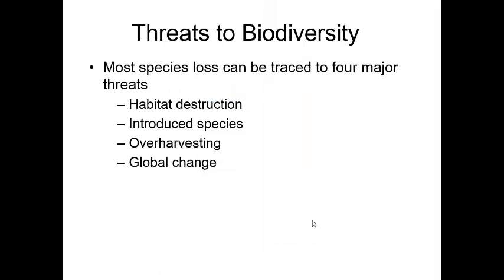There are four main activities that humans perform that are reducing biodiversity worldwide. One is habitat destruction, two is the introduction of invasive species, three is over-harvesting, and four is going to be global climate change.